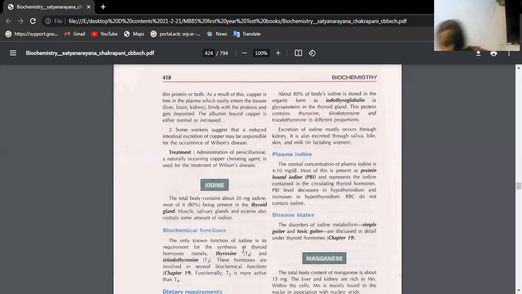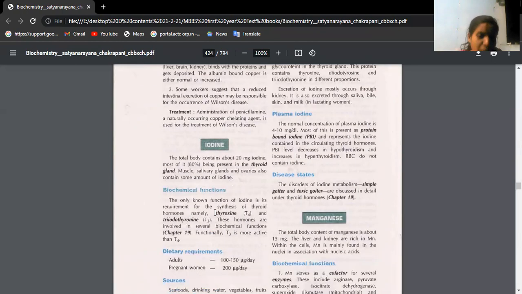So next we have iodine. We know the thyroid gland synthesizes thyroid hormones by utilizing this iodine, isn't it? Thyroid hormones are basically made up of iodine.